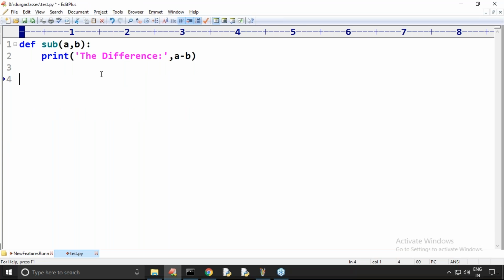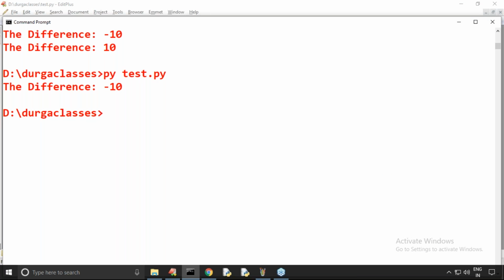How can you do that? Here, call sub with a is equal to 10, comma b is equal to 20. Have you observed? We are passing a is equal to 10, b is equal to 20. Now what is the a value? A value is always 10. B value is 20. Now what is the output? By default you are going to get the difference as minus 10.